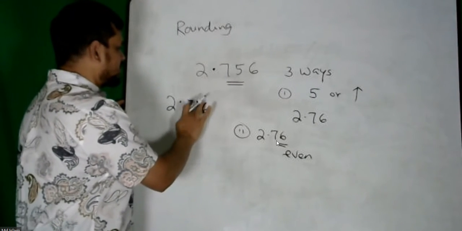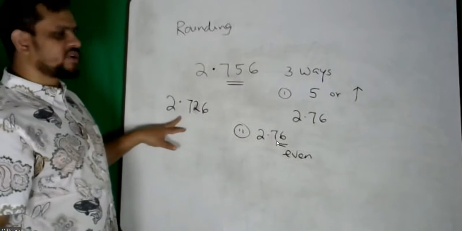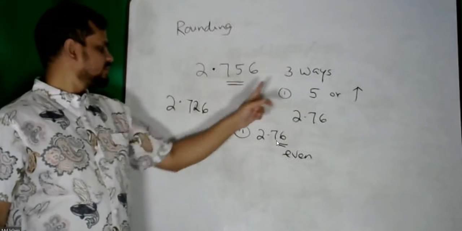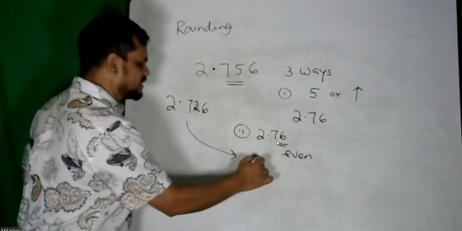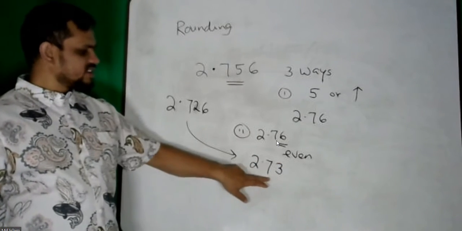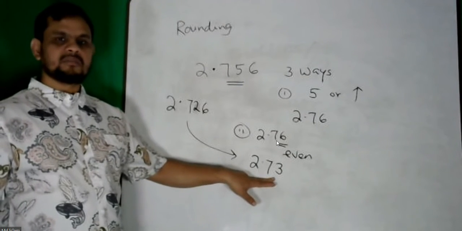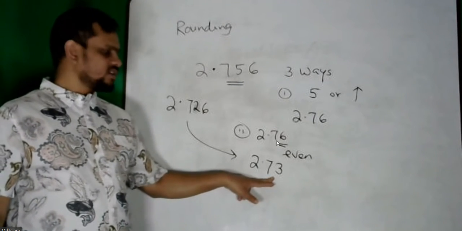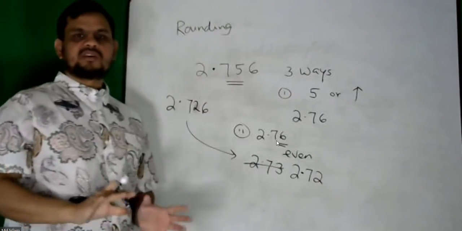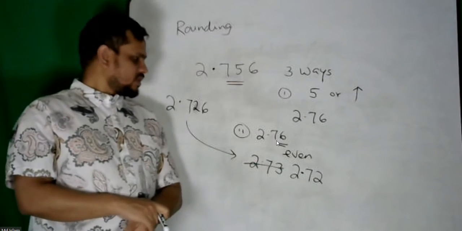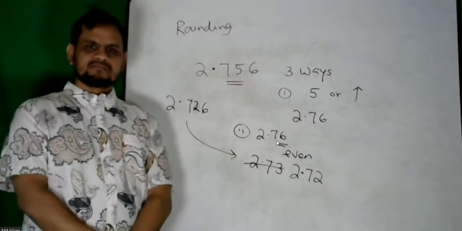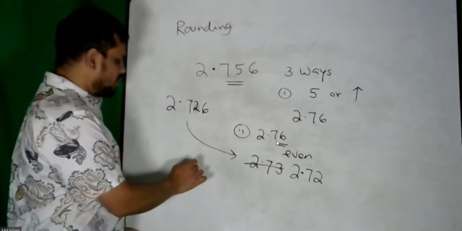So if the number is like 2.746, or say 2.726, this number is 5 or more than 5. So if I do it by the first rule, it becomes 2.73. But this number is not an even number, it is an odd number. Sometimes we do not like to see odd. In that case, if we use 2.72, it is not a problem. But we do not use this rule so much. This one is more popular.